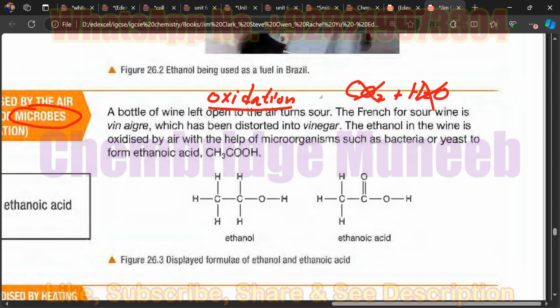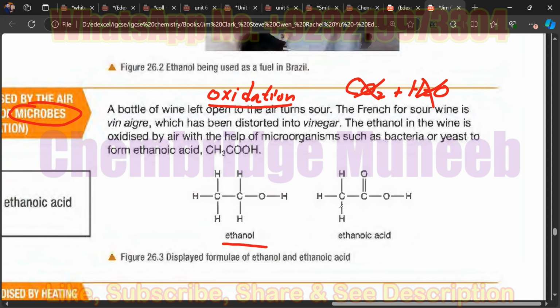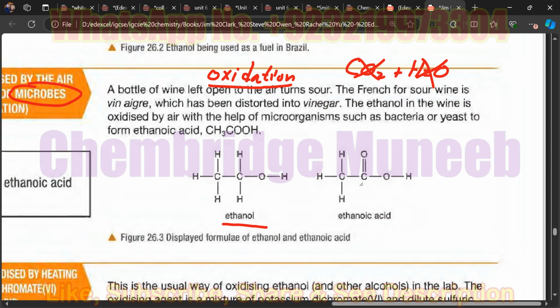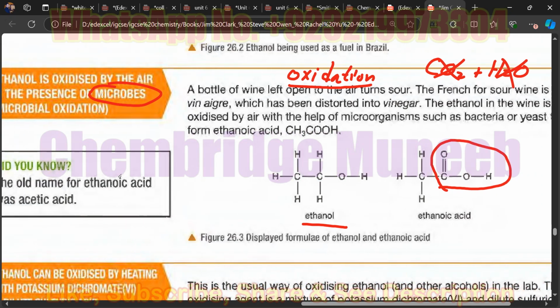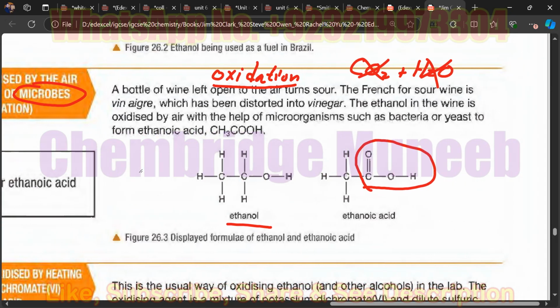Instead, the functional group of the alcohol is changed into another type of functional group. Have you read about this functional group, C double bonded O and OH? The carboxylic acid. Yes, carboxylic acid. So you can say this is a limited oxidation. It is not a complete oxidation.